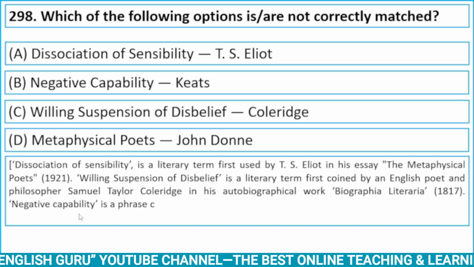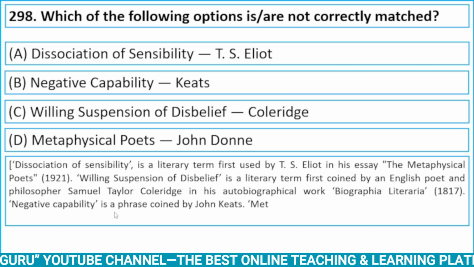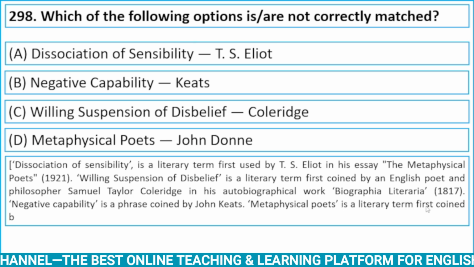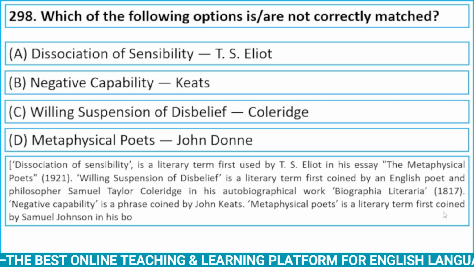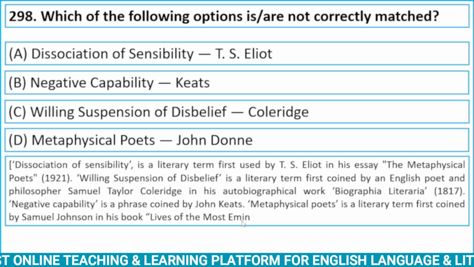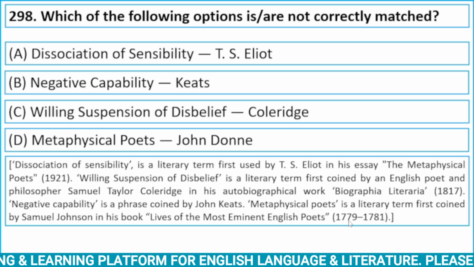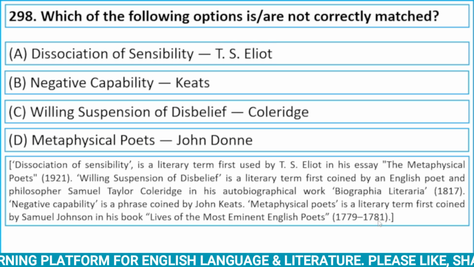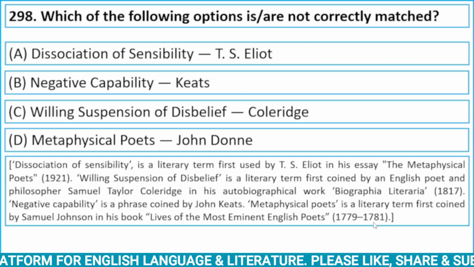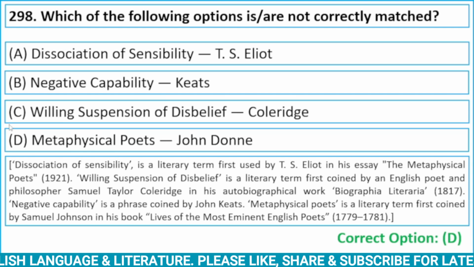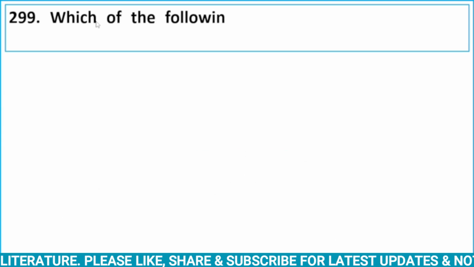Negative capability is a phrase coined by John Keats. Metaphysical poets is a literary term first coined by Samuel Johnson in his book Lives of the Most Eminent English Poets, which was published between 1779 to 1781. Here correct option is D. Here option D is not correctly matched. Alright, now let's see next question.